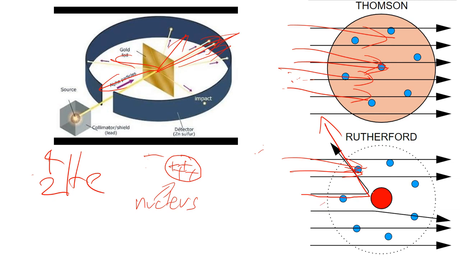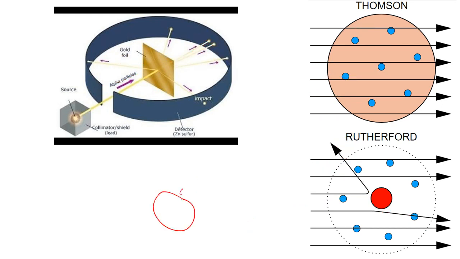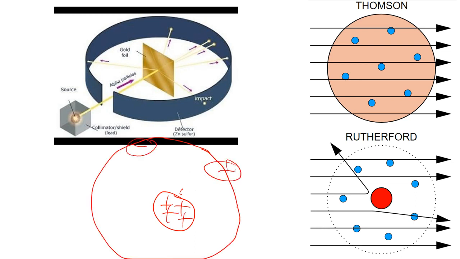And because the nucleus is super dense, it deflects the alpha particle at a wide angle. Or sometimes the alpha particle just grazes the gold atom and is deflected off course slightly. Either way, the fact that it was deflected allowed Rutherford to come up with his model. And this model would be that you have a nucleus of positive charge in the middle and negatively charged electrons on the outside. That is the Rutherford model.